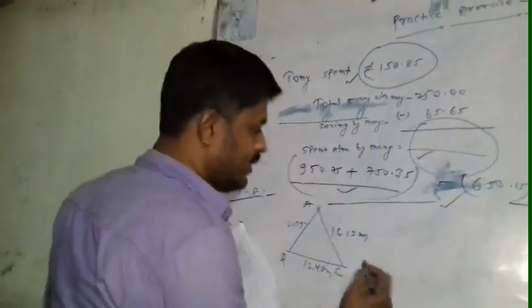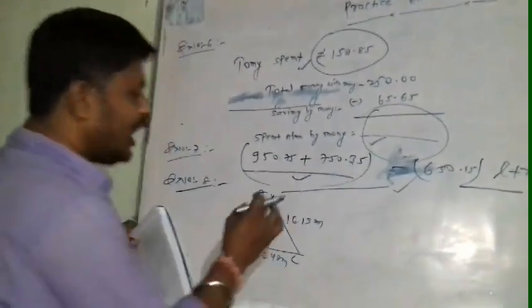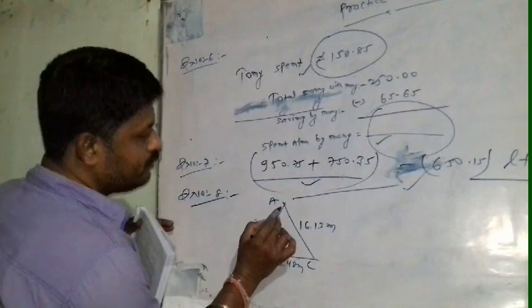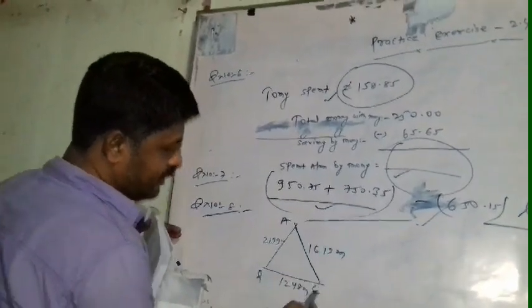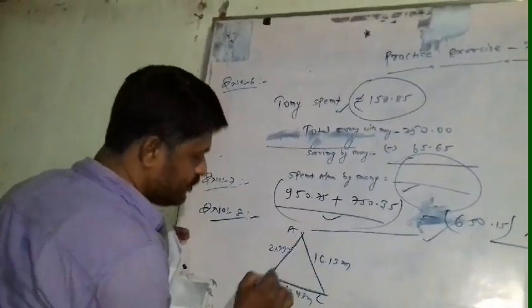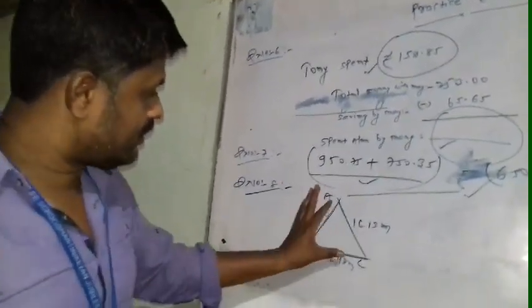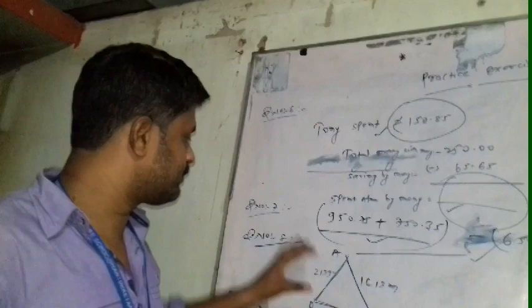Very easy question. For fencing, that means how much wire is required, from this to this, from this to this, and from this to this. We need this plus this plus this.